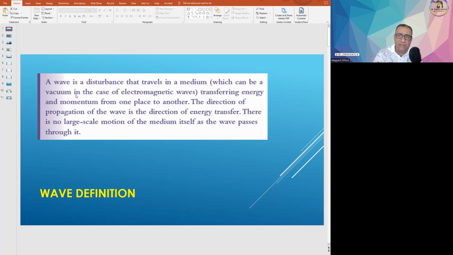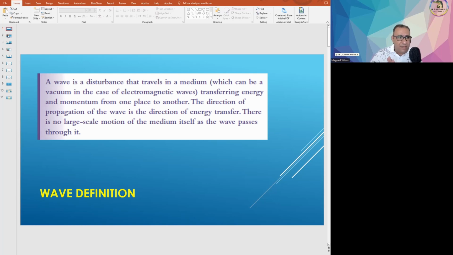Later we can talk in detail about the electromagnetic spectrum, which includes visible light, infrared radiation, ultraviolet radiation, gamma rays, and all of this sort of spectrum. But the bottom line, for the first classification: waves can be mechanical or electromagnetic.